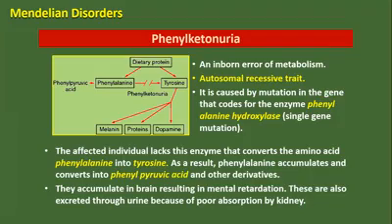A single gene mutation causes the change. The affected individual lacks the enzyme that converts the amino acid phenylalanine into tyrosine. As a result, phenylalanine accumulates and is converted into phenylpyruvic acid and other derivatives.